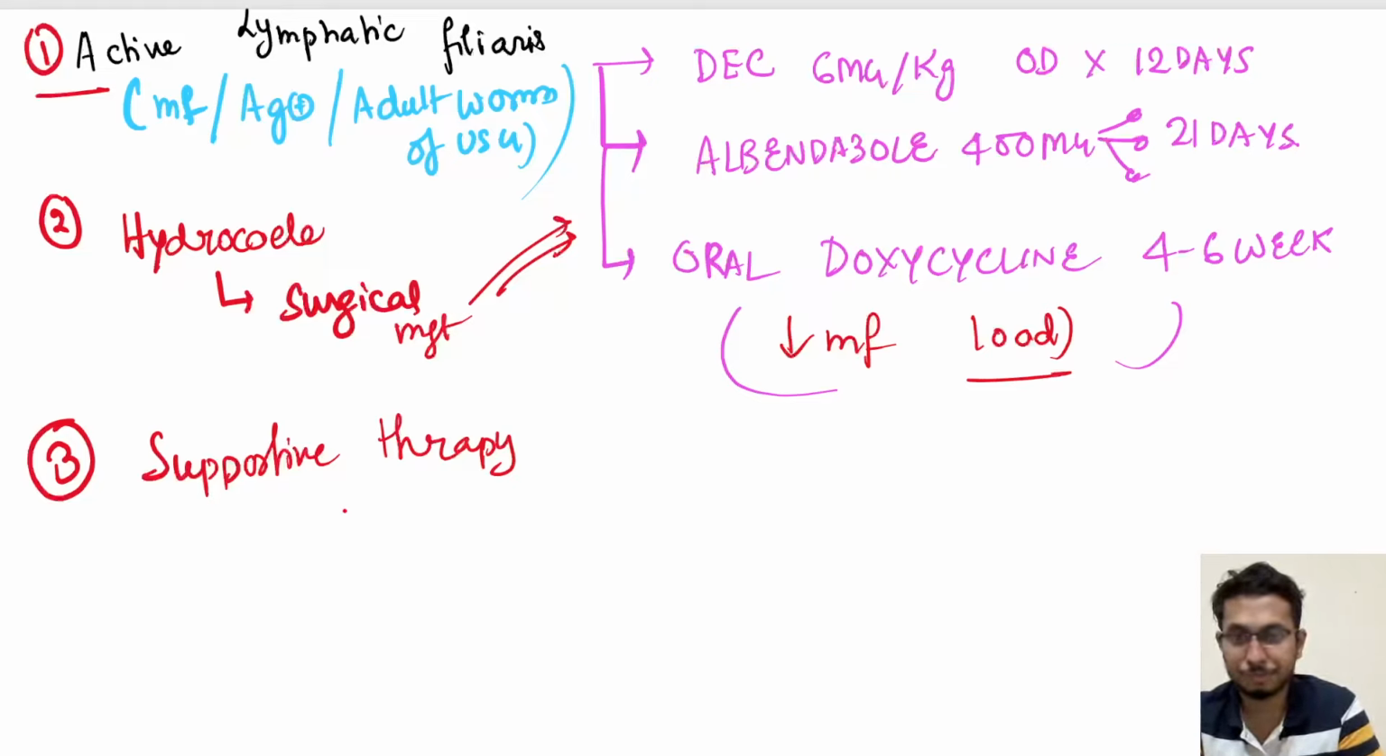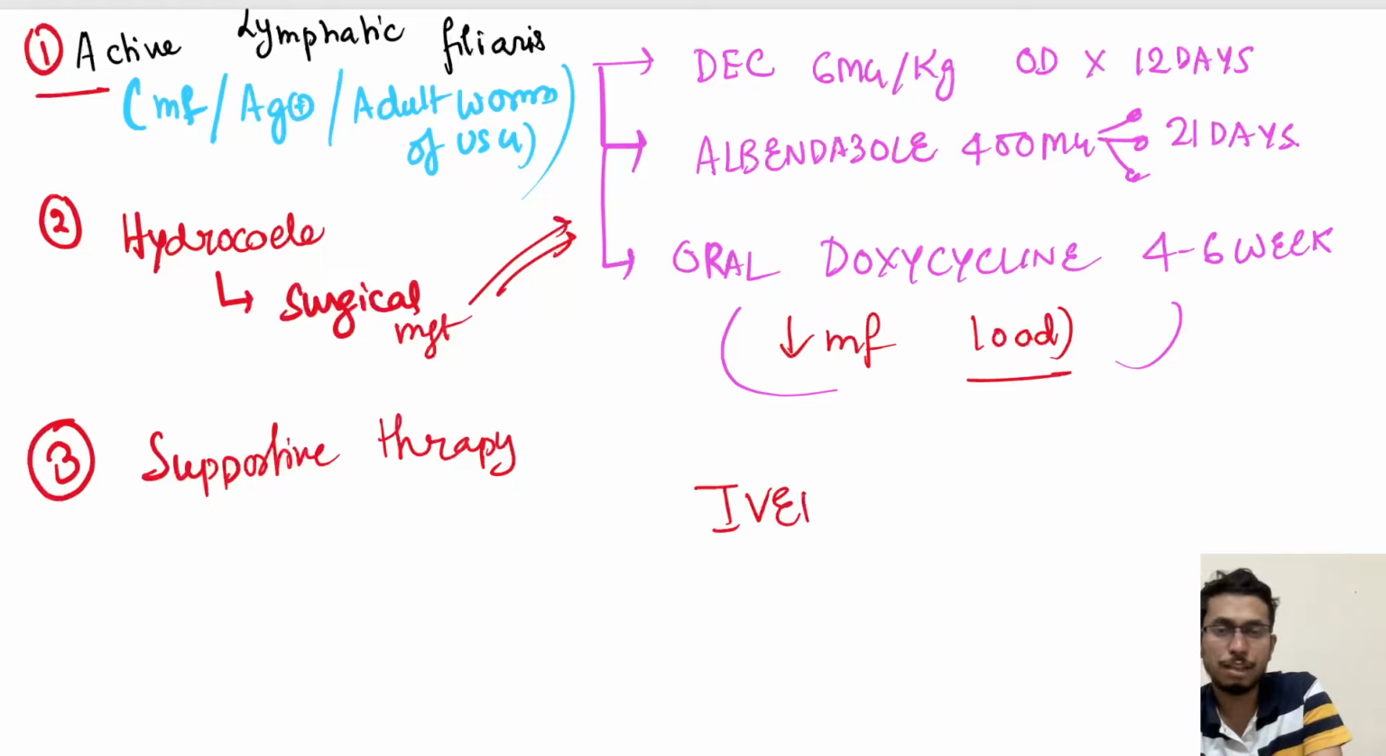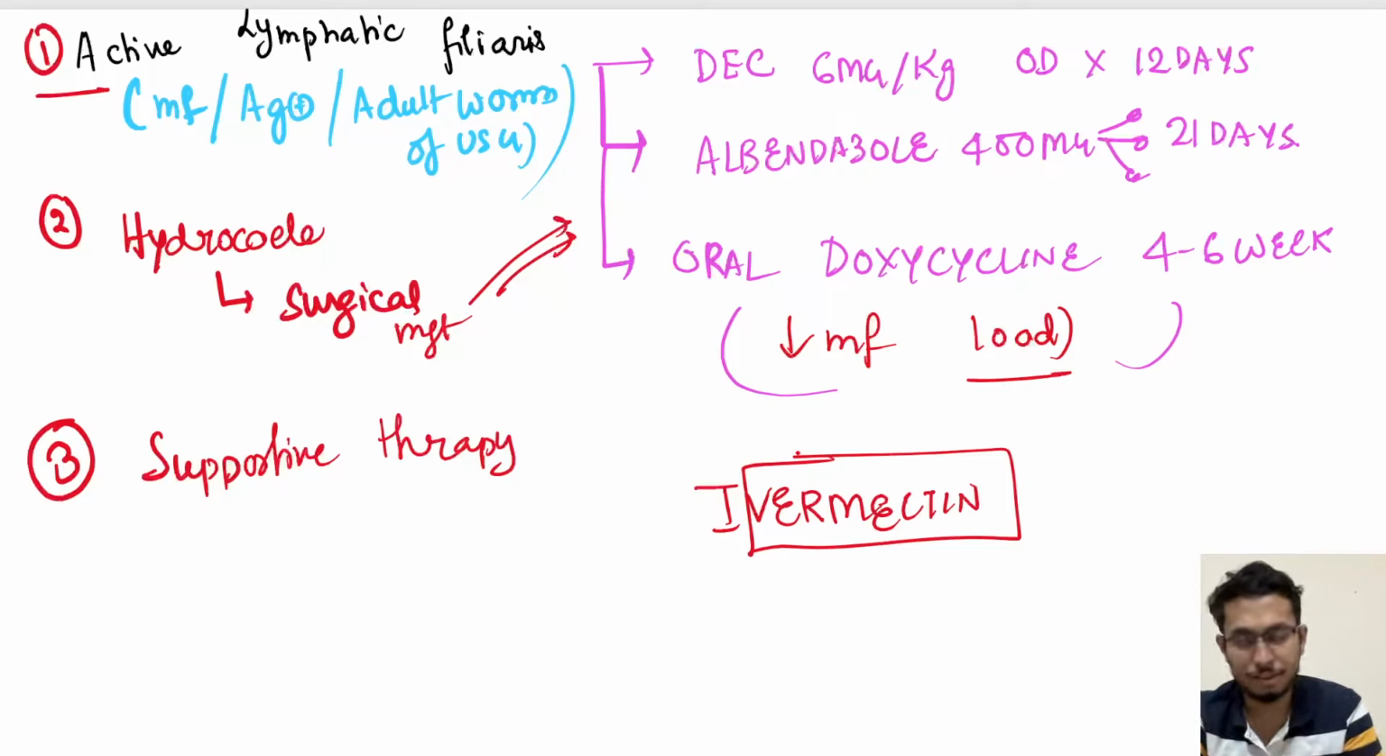Now, besides this regimen, one thing that has been widely used all along, in India as well as in the African region, is ivermectin. Ivermectin has been widely used for the treatment of lymphatic filariasis, and it has a sustainable amount of microfilaricidal activity. Okay, so this is in short about lymphatic filariasis.